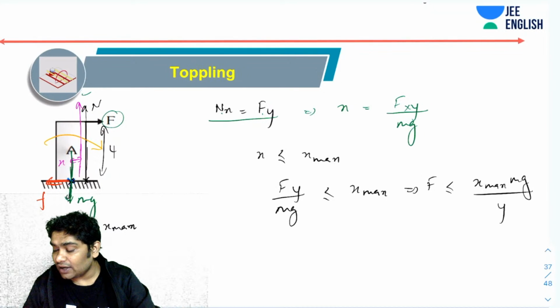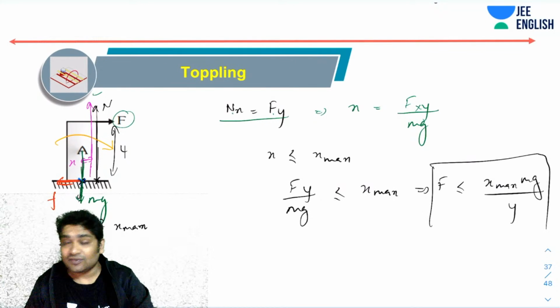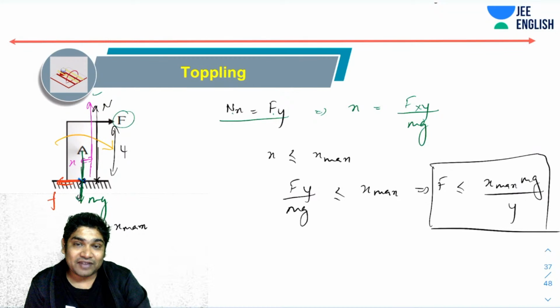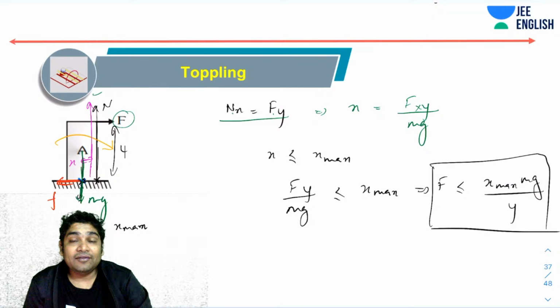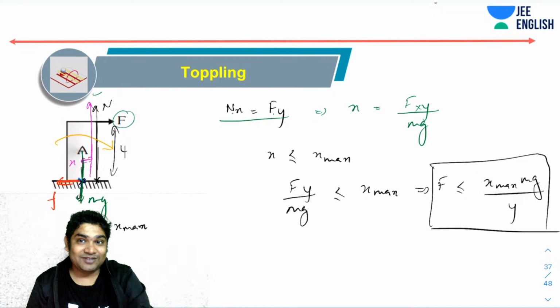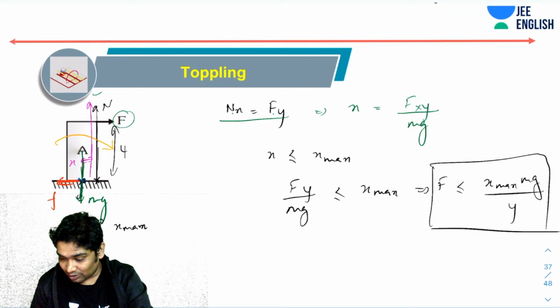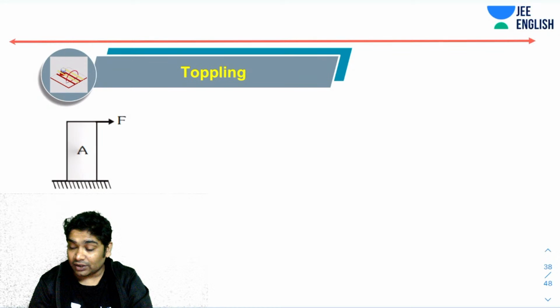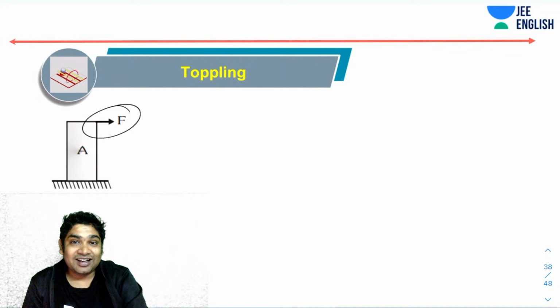So as long as the external force applied is less than this value, the object will not topple. The N will shift and will be able to balance its toppling torque. Otherwise, if F becomes greater than this, then the object will topple. Again, if you want to understand toppling in detail, you can watch my lectures for class 11, but this was the condition for toppling. Okay, so that is it. The shifting of N due to the rotatory tendency of this is what avoids toppling. That is what you need to remember.